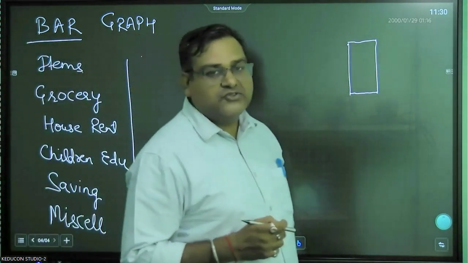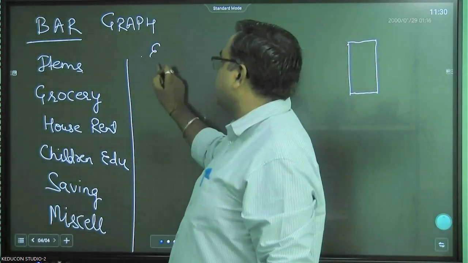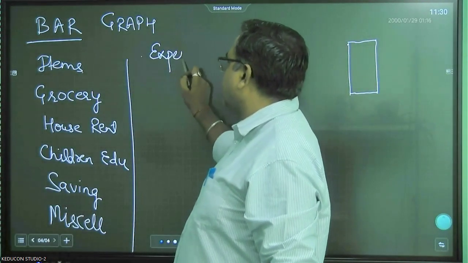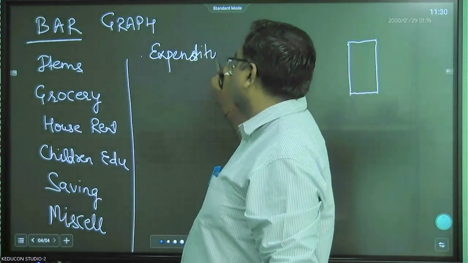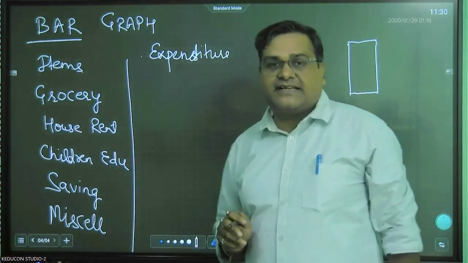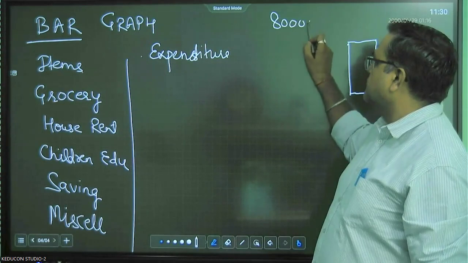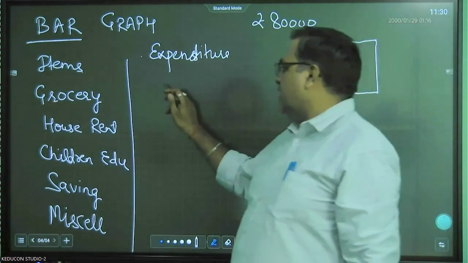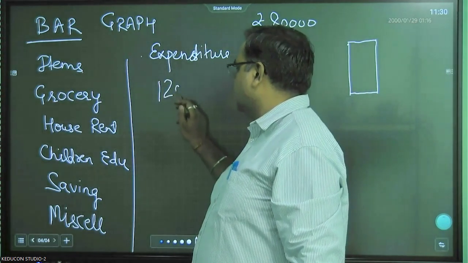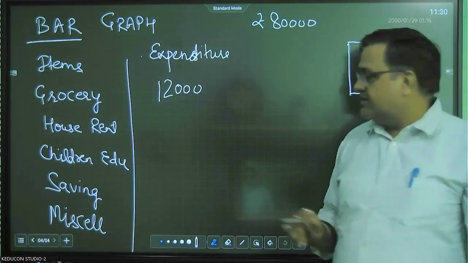Right? So now we take the different heads, and here we take the expenditure. Let's say a person has a monthly salary of 80,000 rupees. Out of 80,000, the grocery expense is, let's say, 12,000.